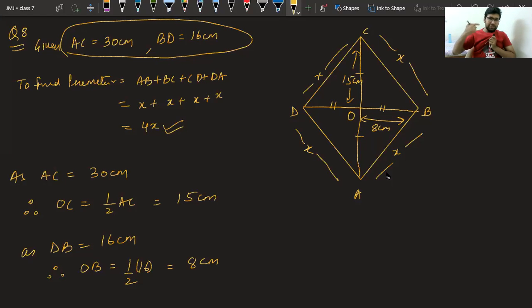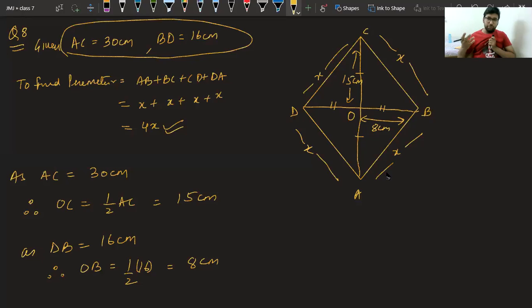To find the third side, this should be a right angle triangle. We all know we can find the third side only when it is a right angle triangle. Is it a right angle triangle? Class, can we say triangle BOC is a right angle triangle? Why? How can we say this thing?